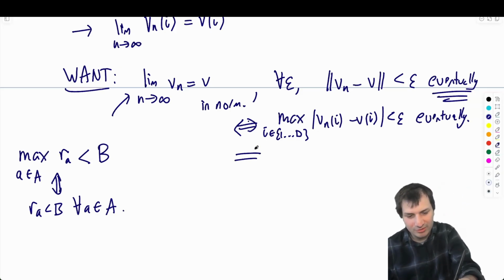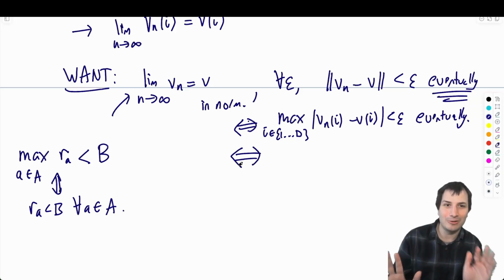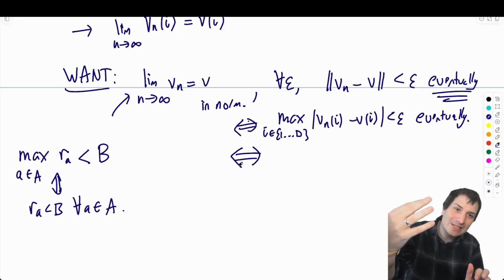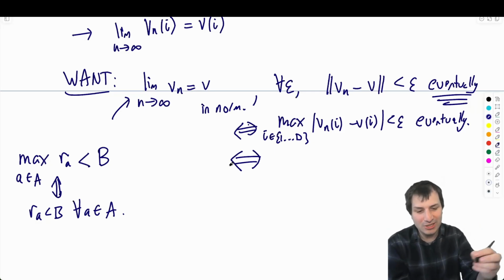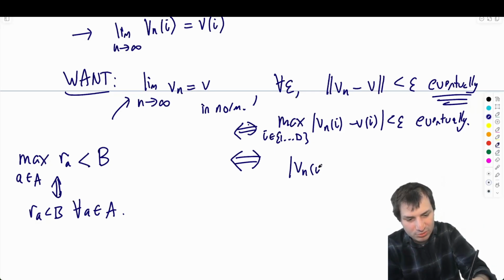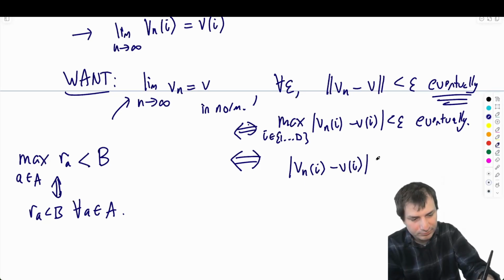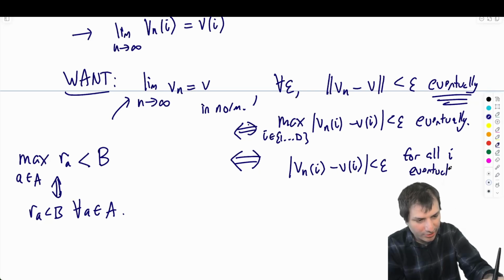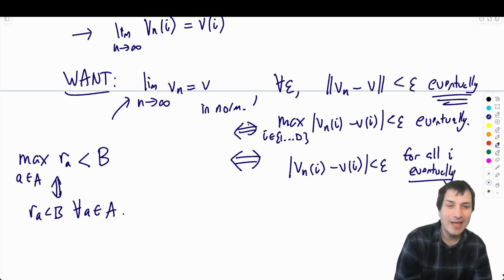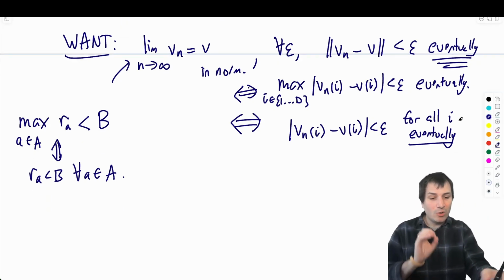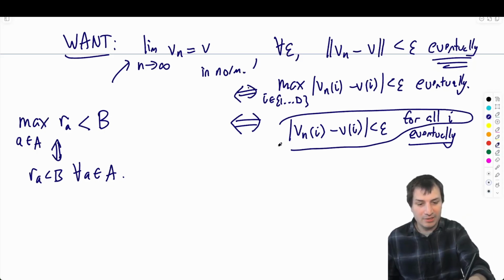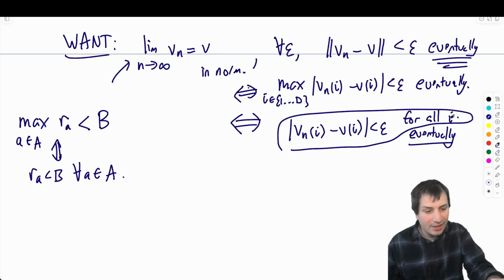So this is, I think, the level of unpacking that really helps you out, because it gets rid of the maximum. It replaces the maximum with a for all, and that's the kind of thing we have up there. So the maximum being less than epsilon eventually means that for all i, eventually. Okay, and this is why we're in ideas land, and you've got to be a little bit careful sometimes with your eventuallys. What this means is eventually there is some point where this is true for every single i. So we need this to be true for all i simultaneously, at the exact same time.